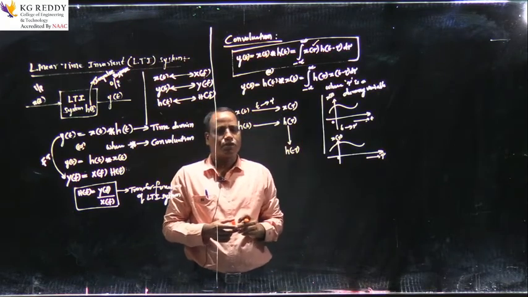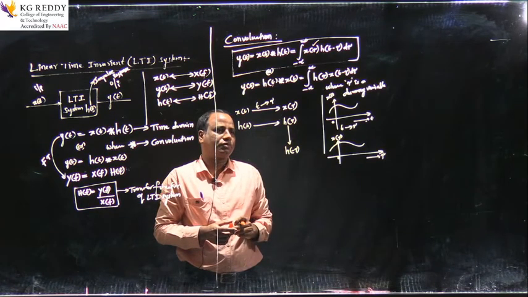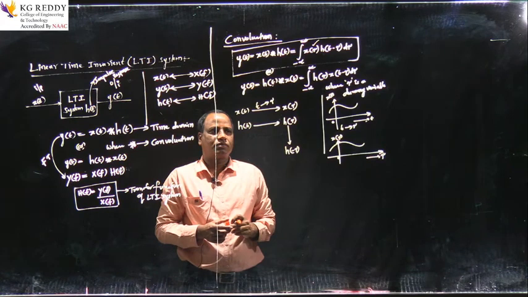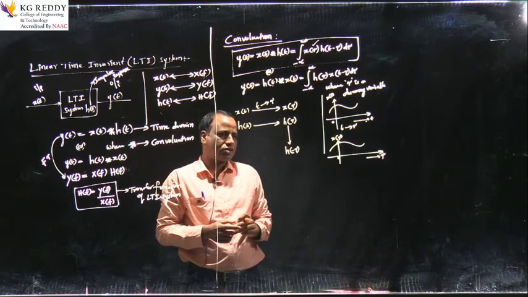What operation are you going to perform? Right. So just cross check.